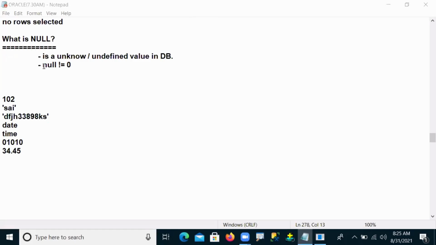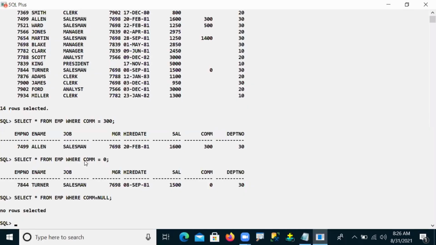So now what we said, null is not equal to 0. Suppose it is equal to 0, yes, 0 is a value. Then I can use my equal operator, because the equal operator is satisfied with 0. Commission equals 0, so satisfied here. But null is not equal to 0, so there's no problem.